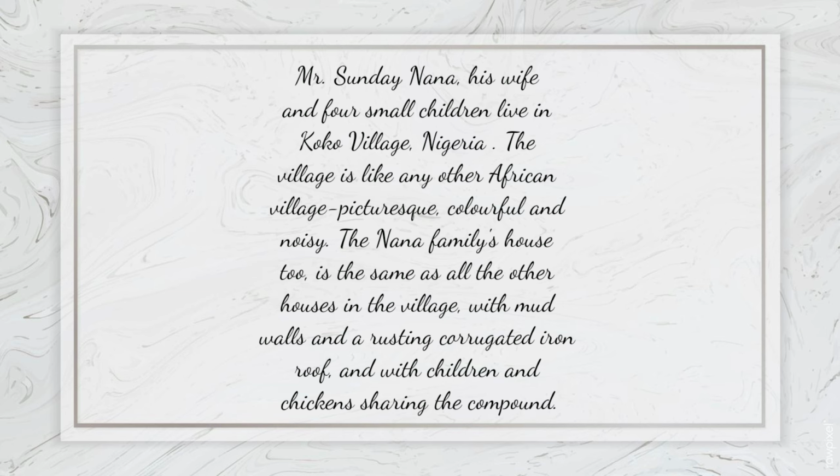His house is constructed with mud walls and a very old iron roof like all the other houses in that village. In their compound, Nana's 4 small children and some chickens are moving together.